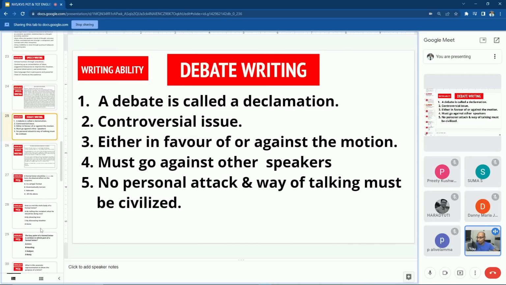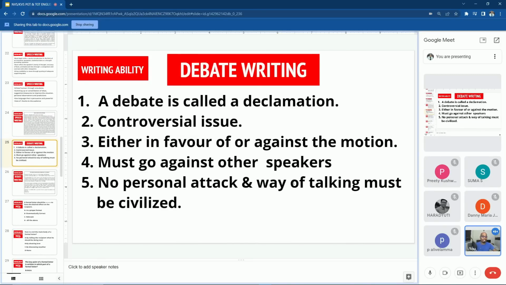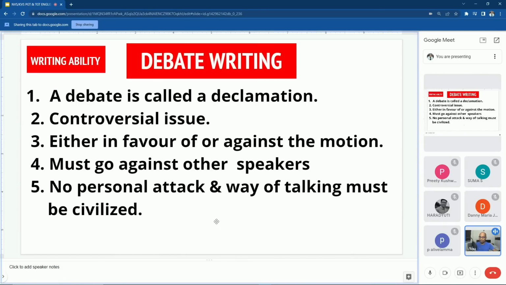Then the last topic before we proceed to the question answer session, we have debate writing. A debate is called a declamation. Remember this one, from the examination point of view it may be very important. A declamation means a debate, where you decide what is right and what is wrong. Generally, debates are conducted on controversial issues. You can speak either in favor of the motion or against the motion, and you have to go against other